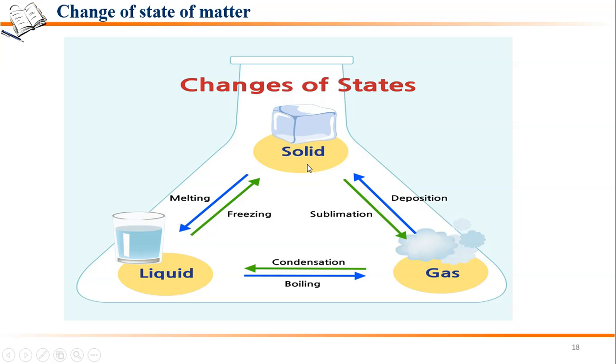Now when a solid is directly converted into gas, that is known as sublimation. When liquid is converted into solid, that is known as freezing. And when gas is converted into liquid, that is known as condensation. So these are all the processes which take place when we study the changes of state of matter. So the states of matter are interchangeable. There is an interconversion of the three states of matter. Fine, and all these processes we have discussed here.